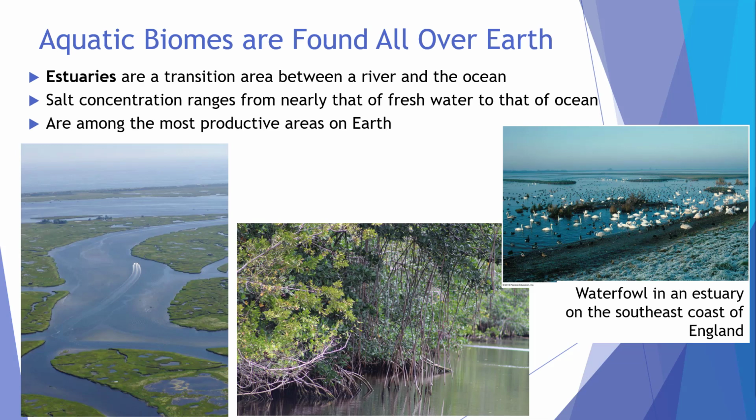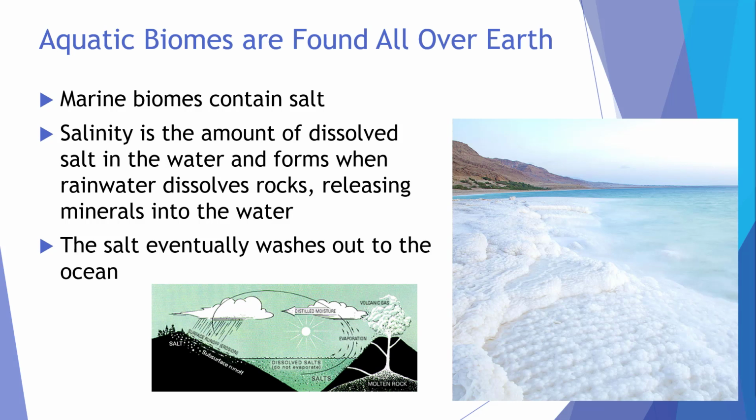Estuaries are a transitional area between a river and the ocean. Salt concentration ranges from that of nearly freshwater to that of the ocean, depending on where you are within the estuary. Again, these ecosystems exist at all latitudes, wherever rivers empty into the ocean, and so are vastly different. Estuaries have wetlands surrounding them, and many are among the most productive areas on Earth. They also host many different species, and many marine mammals use them as nursery grounds for their young because they're relatively protected. So now we're going to switch gears to marine ecosystems.